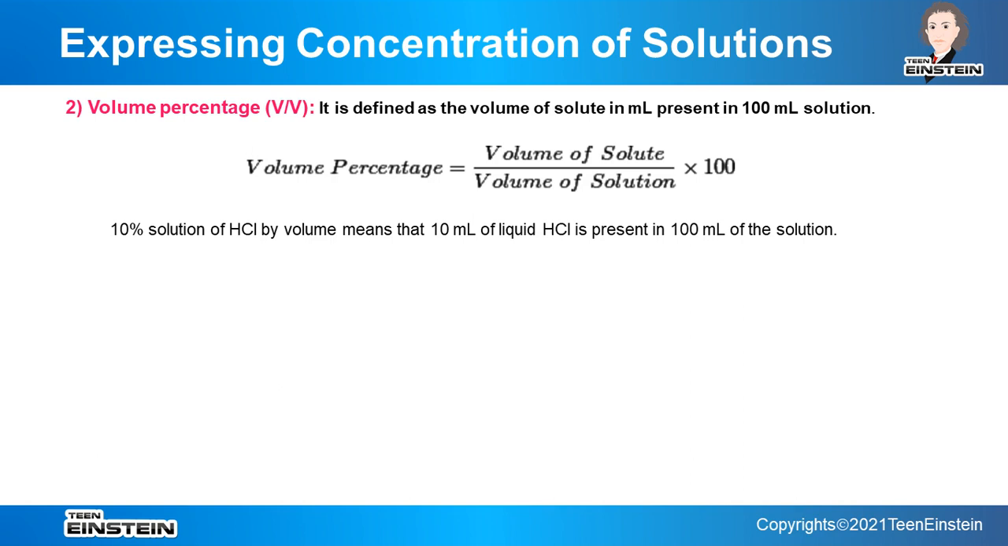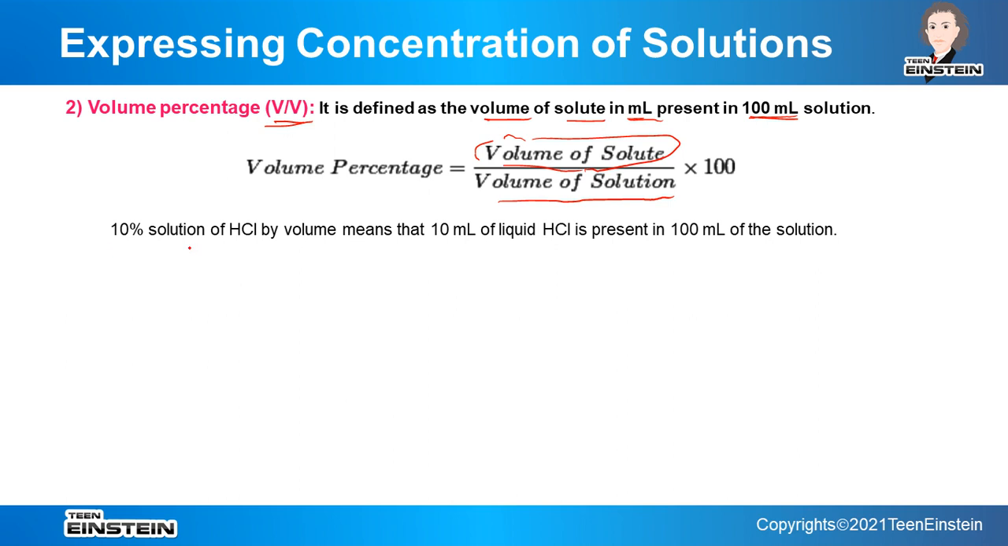The next type is volume percentage. So when it is volume percentage, that means it is V by V. Sometimes you will see numericals, it is simply written V by V. That means volume percentage. It is defined as the volume of solute in ml present in 100 ml. So it is just like the previous one, only difference is now in place of mass we have volume, unit is ml, and here instead of 100 gram now we will have 100 ml solution. So the volume percentage will be volume of solute divided by volume of solution.